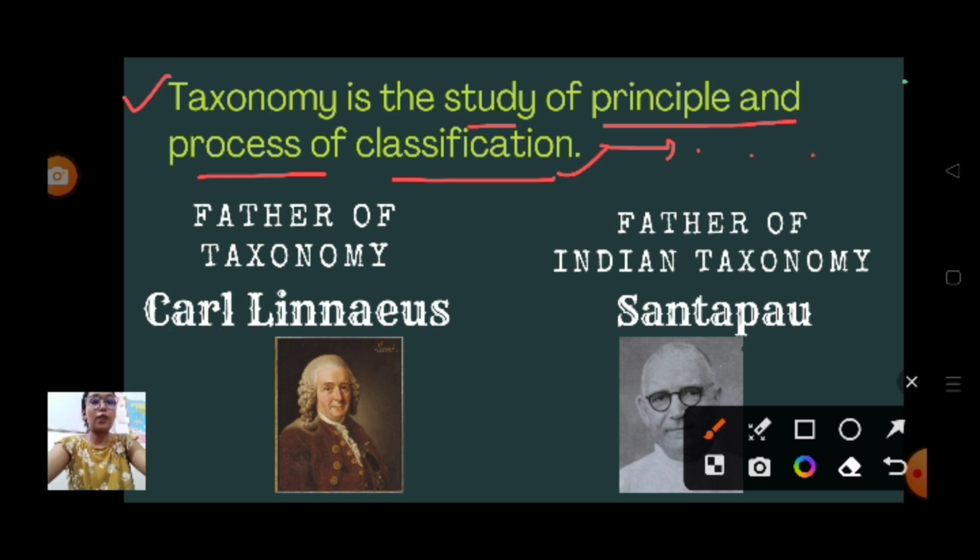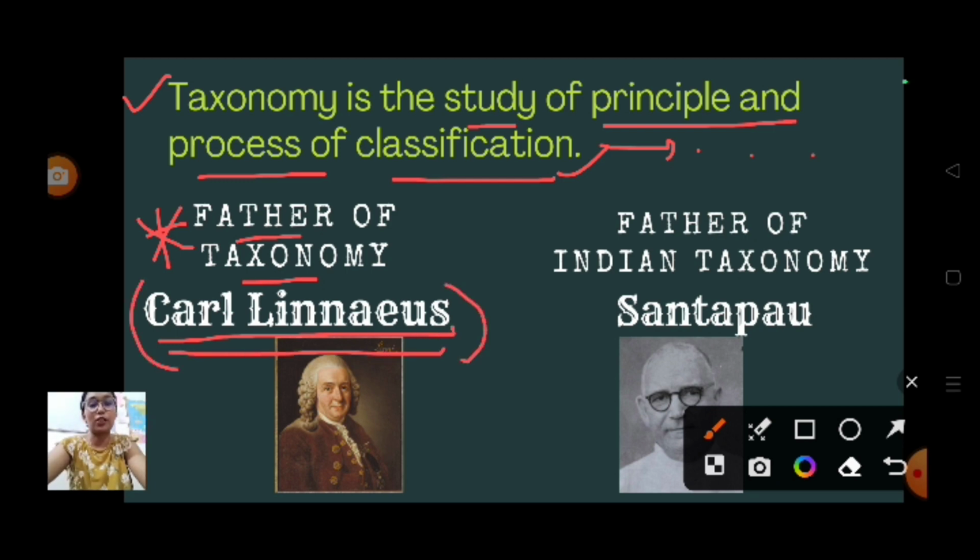So this too you have to keep in mind, very important: who is known as the father of taxonomy? Who coined the term taxonomy was Candolle, but who is the father of taxonomy? The father of taxonomy is Carl Linnaeus, or Carolus Linnaeus, we can say.